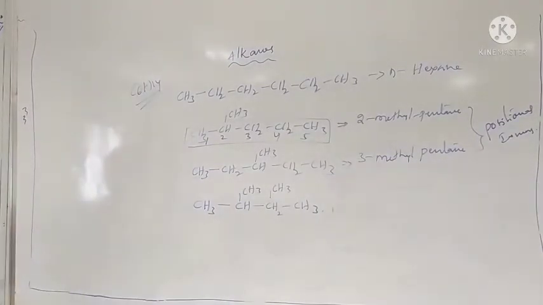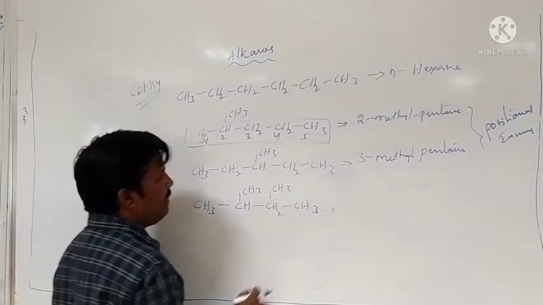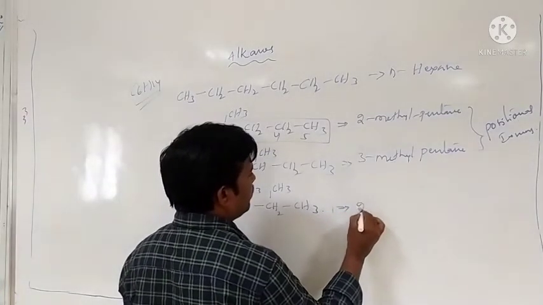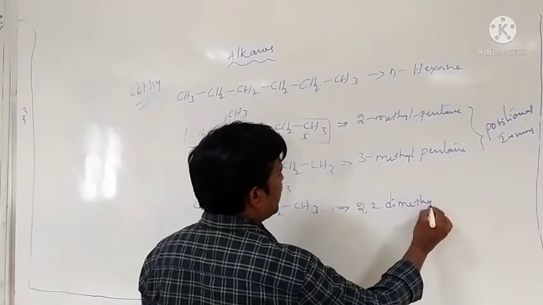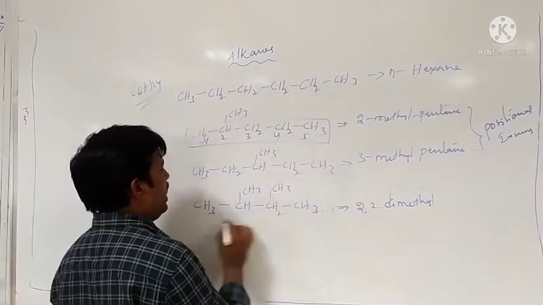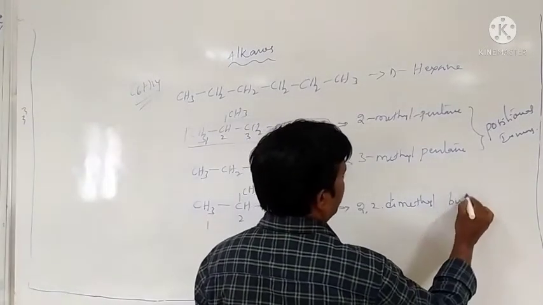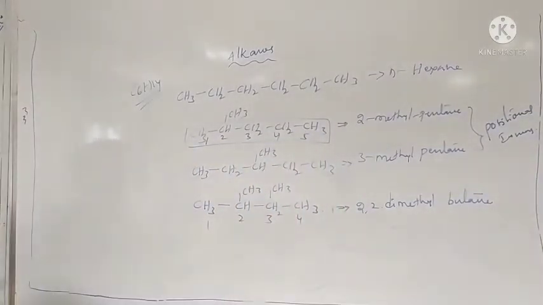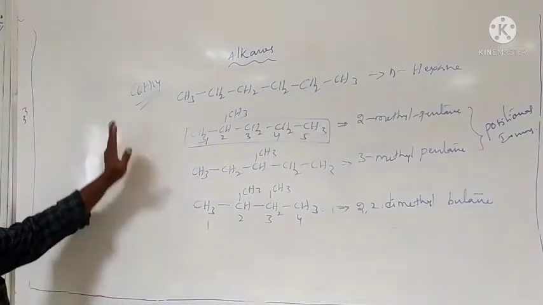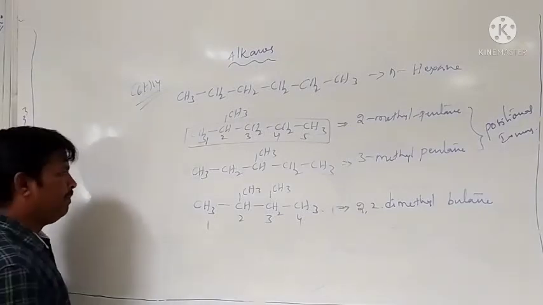What is this? 2, 2-dimethyl. Numbering 1, 2, 3, 4, it is 2,2-dimethylbutane. That is another isomer of the alkane hexane.